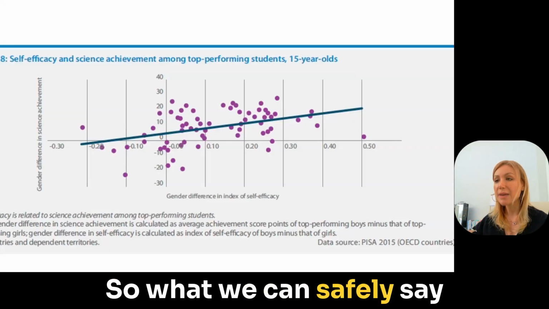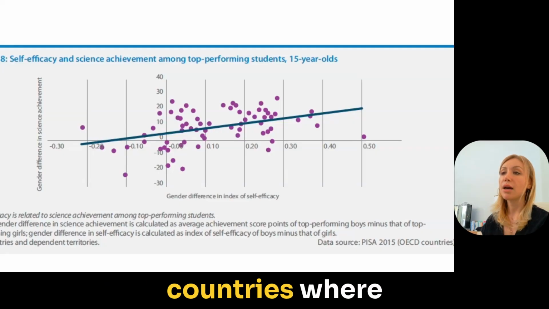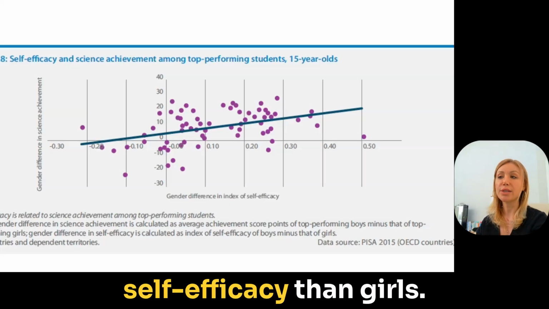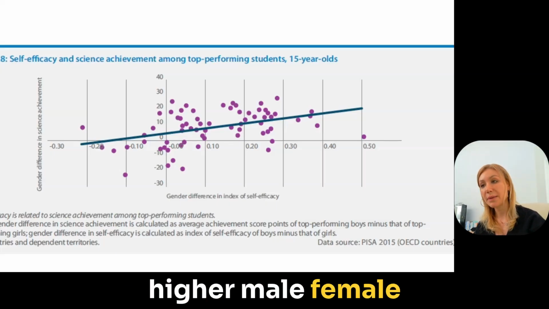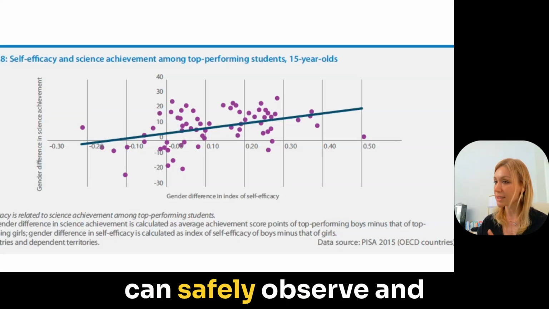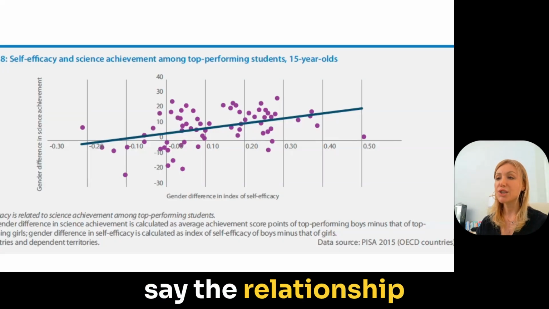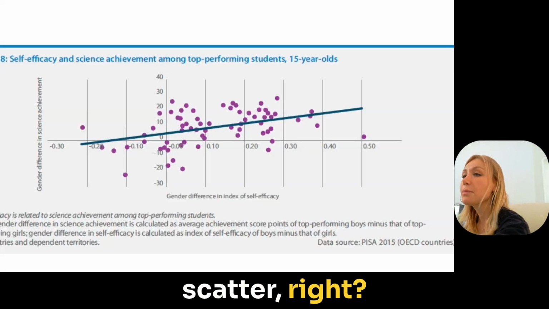So what we can safely say is that there's a positive association. Countries where boys report higher self-efficacy than girls tend to also show higher male-female achievement gaps. Okay, that's one thing we can safely observe and say. The relationship is not perfect. There's a wide scatter, right?